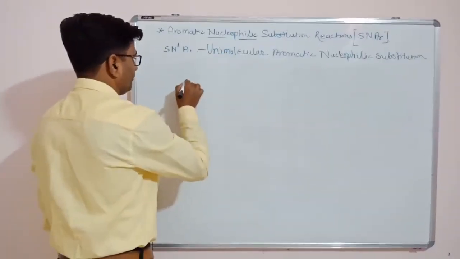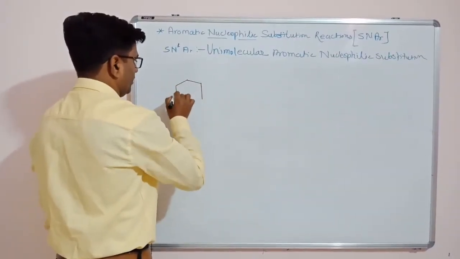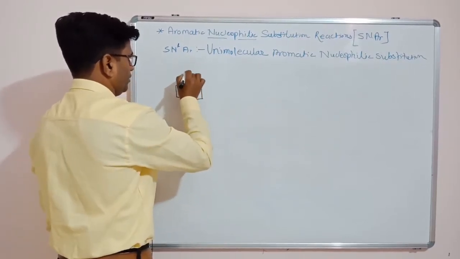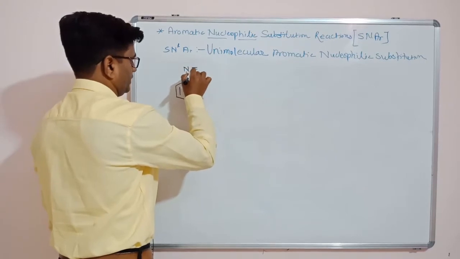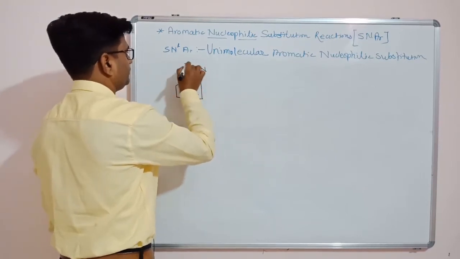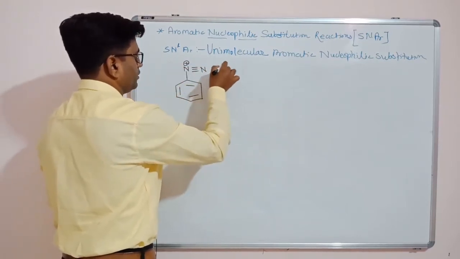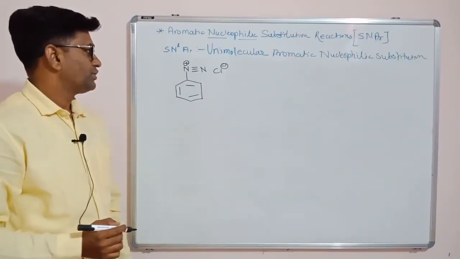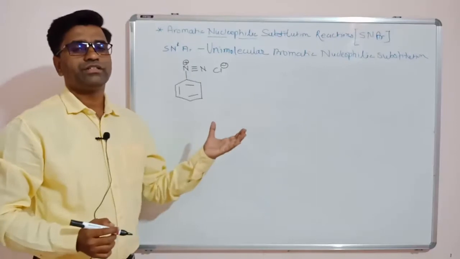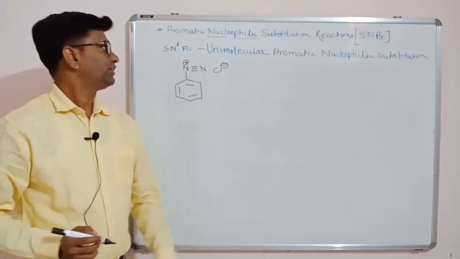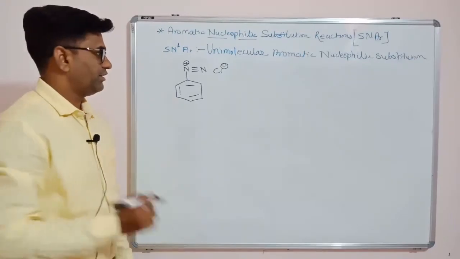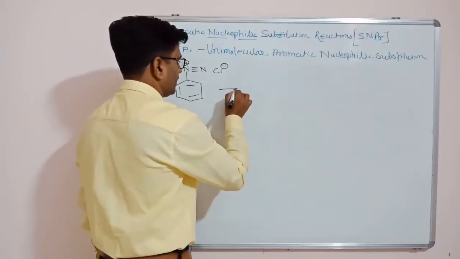Just yesterday we saw, that is diazonium chloride salt. This substrate shows unimolecular aromatic nucleophilic substitution reactions. So see here, what is the mechanism?